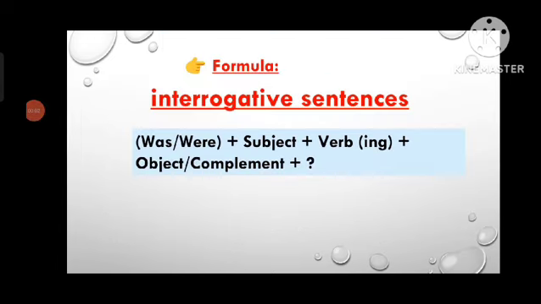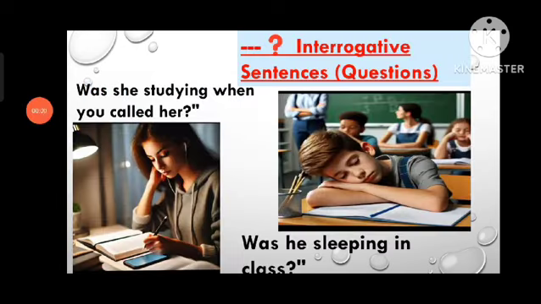Formula of interrogative sentences: was/were plus subject plus verb-ing plus object. Now let's learn how to ask questions in the past continuous tense. Was she studying when you called her? Was he sleeping in the class?